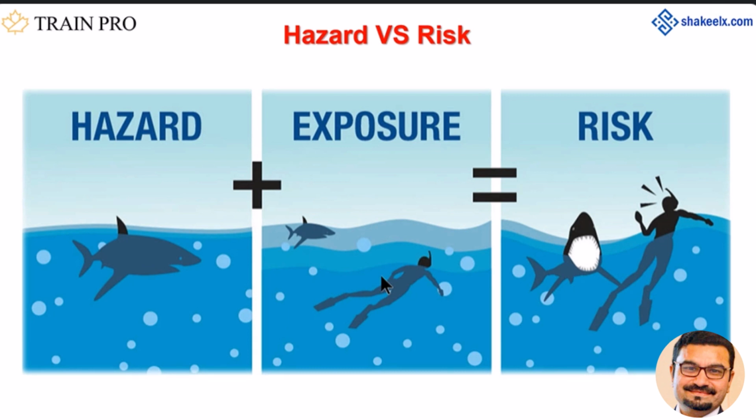Now, again, just to remind you of the formula of risk, as we said, likelihood into severity. Now here, what are the chances of being attacked by a shark? It depends on the distance between you and the shark, if the shark is hungry, if you are close to him, if it sees you. But there is a risk. It may happen or may not happen. Maybe the shark is not hungry. It may not attack. It's in a good mood, so it will not attack you, isn't it? It means you don't know what may happen.